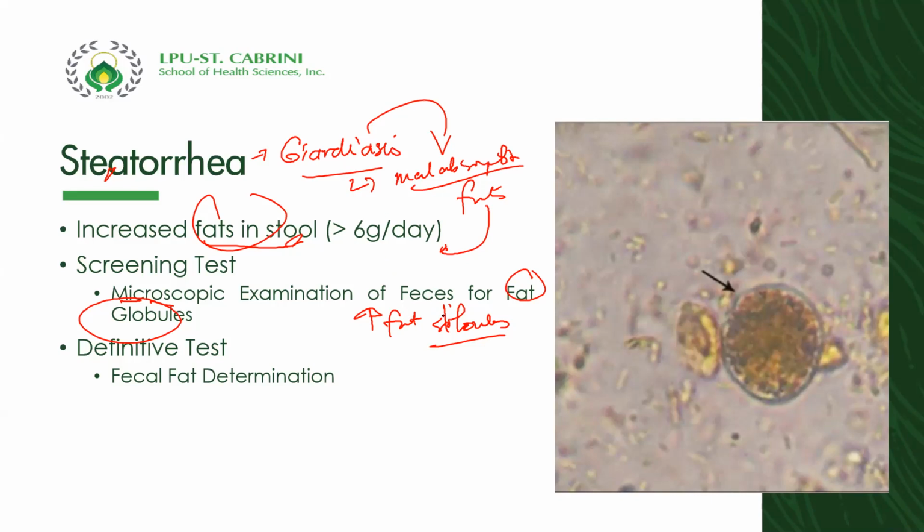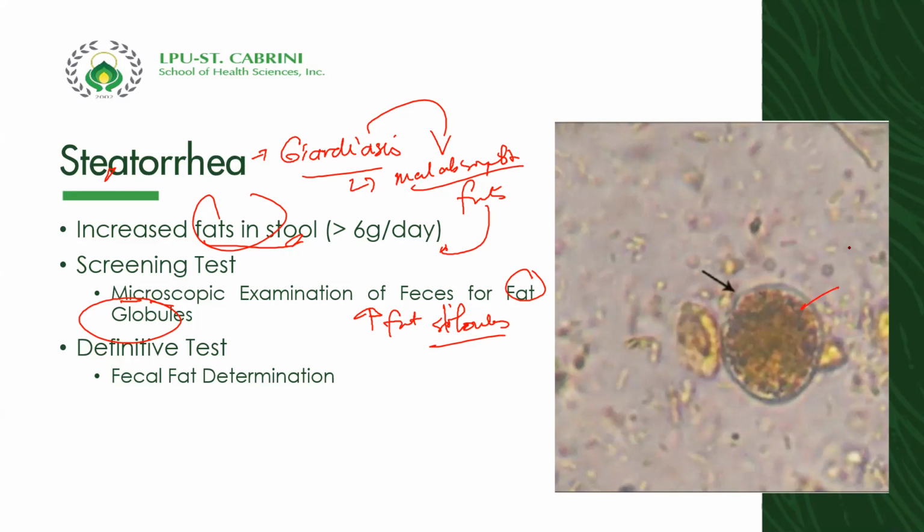the fat globules. Because remember, yung mga fat globules na yan, pwedeng yan yung bubbles na akala mo ay fat globules. Pwede mga bubble formation lang yan. That's why you have to make sure that the circular structure like this is fat globules.